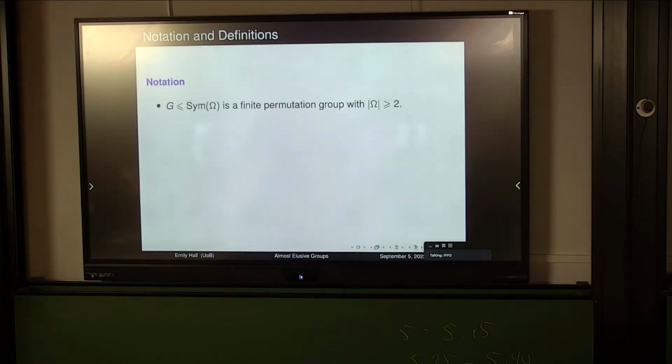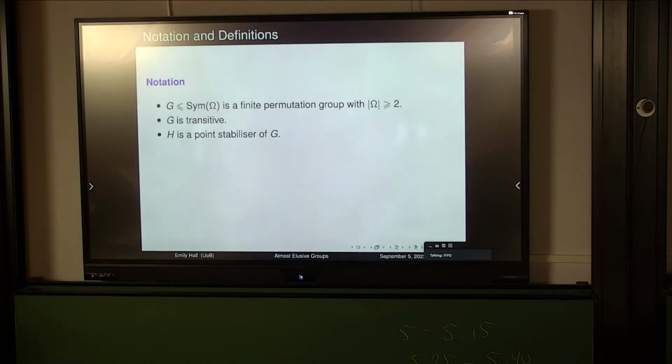I'm going to assume that G is a finite permutation group acting on some finite set omega that has at least 2 points, so we're not looking at the trivial action. I'll always assume that G is transitive, and whenever I mention a group H, I'm assuming it's a point stabilizer of G. And so in particular, we're interested in looking at the actions of G on the right cosets of H.